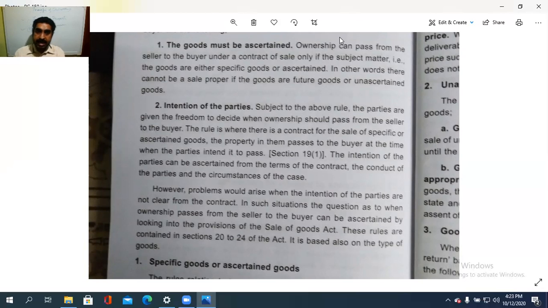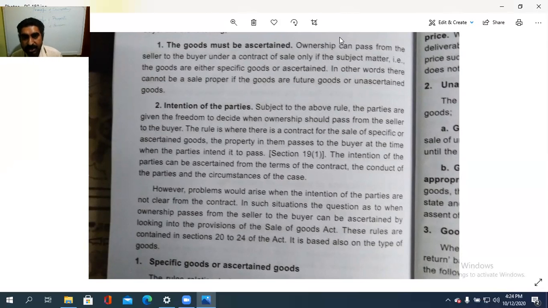So what does intention of the parties mean? The parties are given the freedom to decide when the ownership is to be passed from the seller to the buyer. Some mutual consent should be there between both parties, as to when the ownership will be transferred. Then the rule is where there is a contract for sale of specific or ascertained goods. Remember this first: only specific goods or ascertained goods can have their ownership transferred. Unascertained or unspecific goods cannot be transferred.